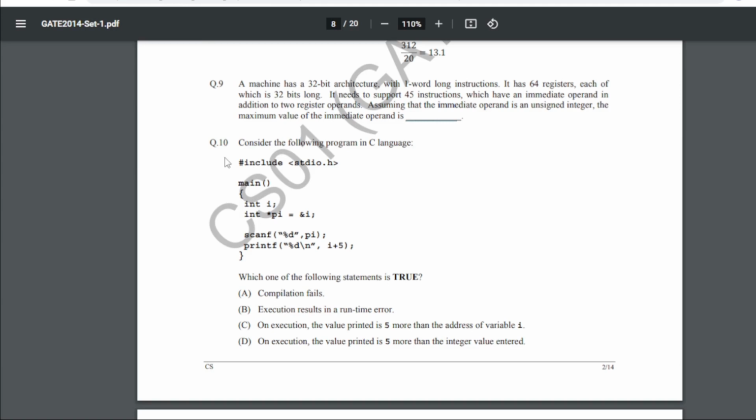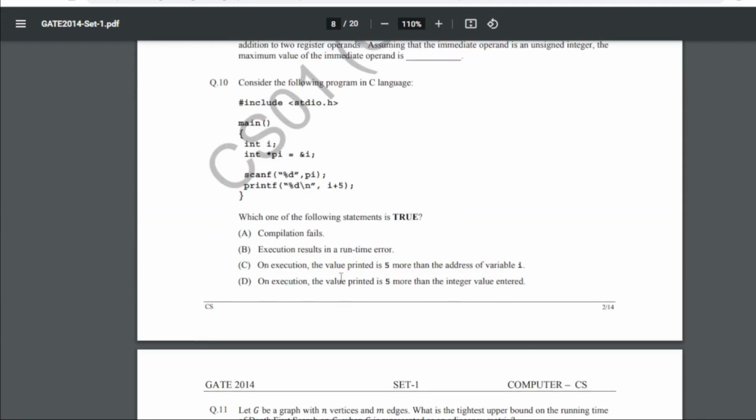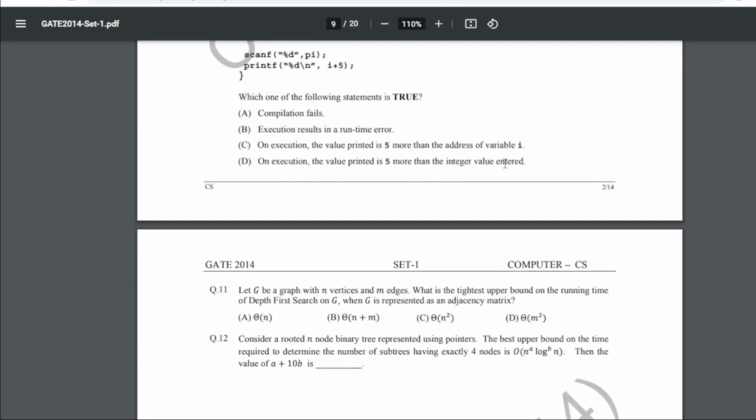Now consider the C program. Okay, so this is the program. Which of the following statements is true for this program? If you hit and try or play with the program, you will find the answer as D. On execution, the value printed is 5 more than the integer value entered. So here you will get the value. So D will be the answer here.